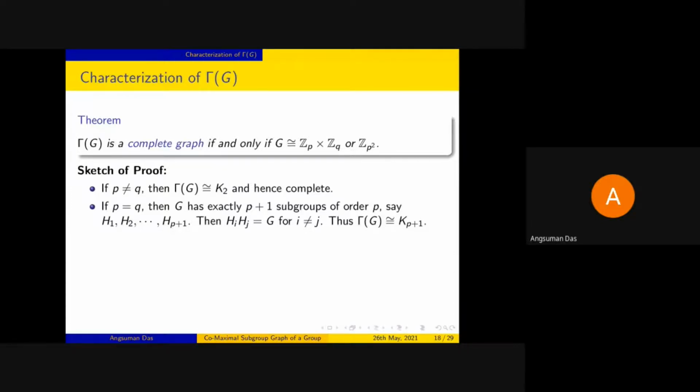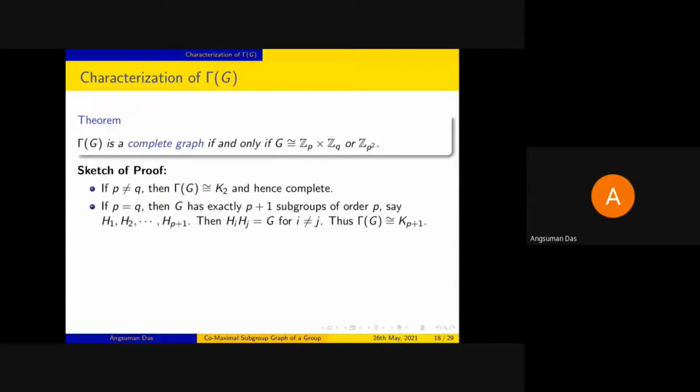And if p is equal to q, then we have the group Zp cross Zp, which has exactly p plus 1 subgroups of order p. Suppose we call them H1, H2 up to Hp plus 1. If we take the product of any two, it is equal to G. So we get a complete graph on p plus 1 vertices. So that's one part. And obviously, if we take G to be Zp square, then it has exactly one vertex, the subgroup generated by p.